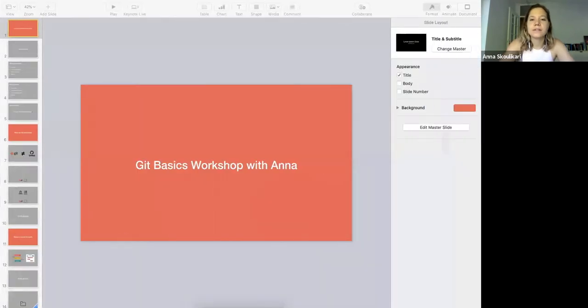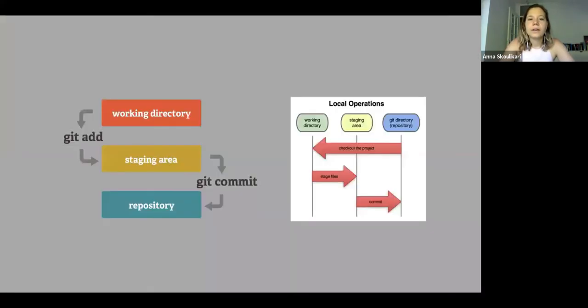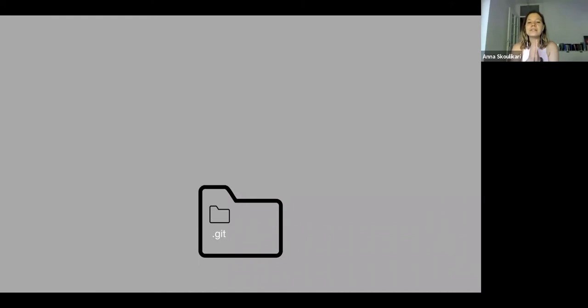So let's go back to the presentation. So many of you will have probably seen these diagrams while you've been learning Git. And I often really feel like these can be quite misleading in teaching how Git works. So right now I'm going to introduce a new mental model of how Git works. So what we just did is we created a project folder, and inside that project folder, we created our .git folder. We initialized our repository. And I want to quickly distinguish between the two.